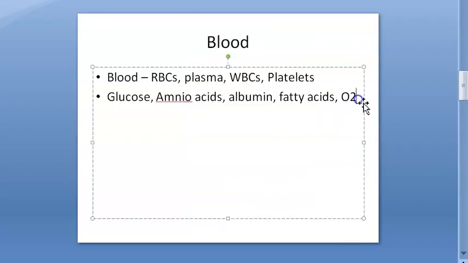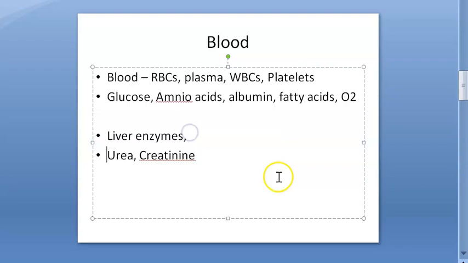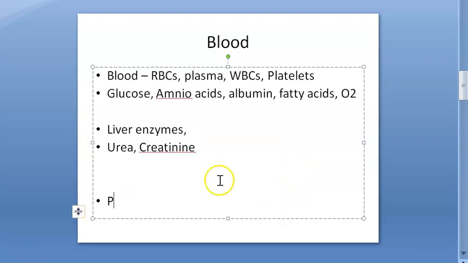Some other things you check for in blood: you will check for liver enzymes, liver function test, right? You will check for urea. You will check for creatinine, that will indicate renal function test, right? Urea, creatinine. Then what else do you have to check for? In some pathological conditions, it will be carrying some parasites. So many things. And what happens to all these RBCs, they are destroyed by the organ called the spleen.